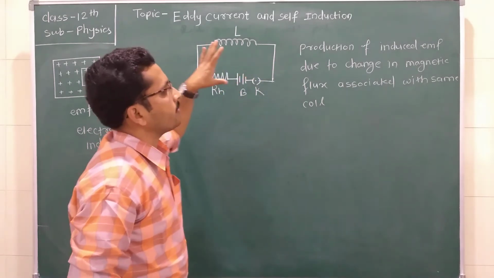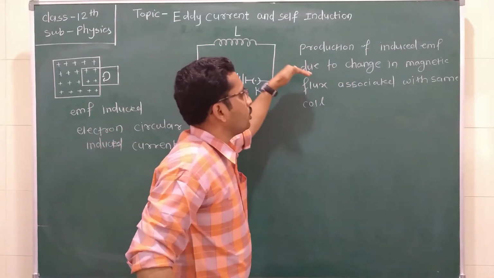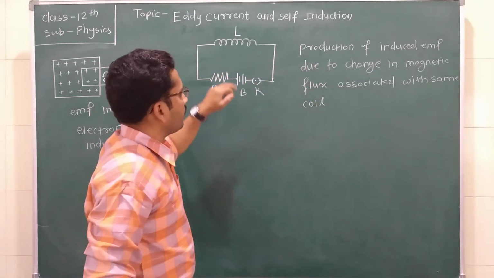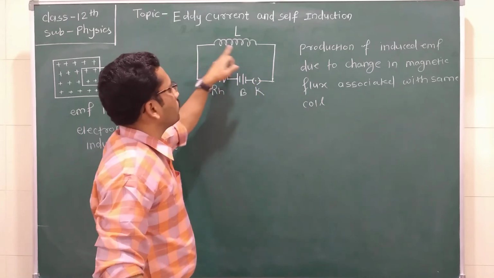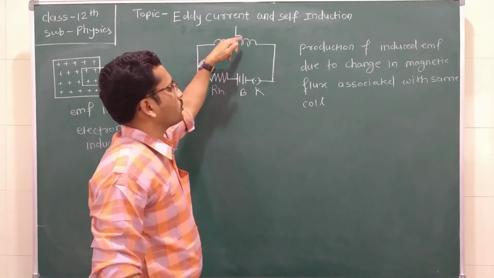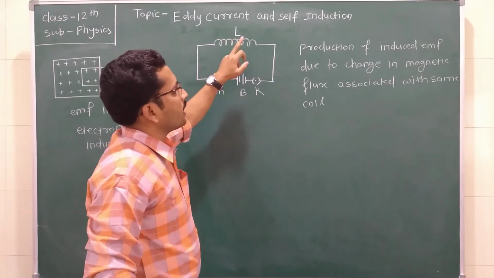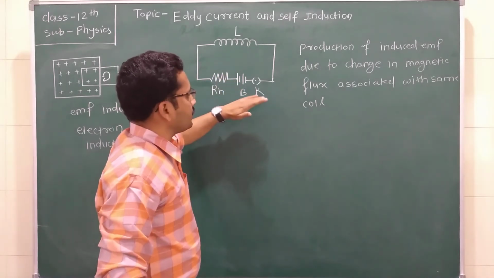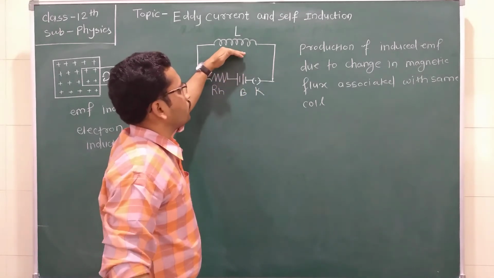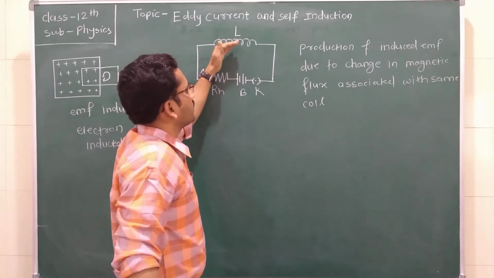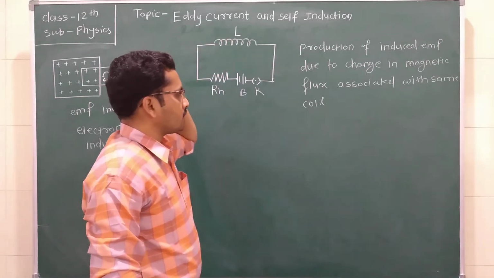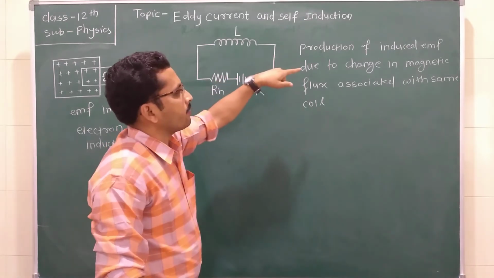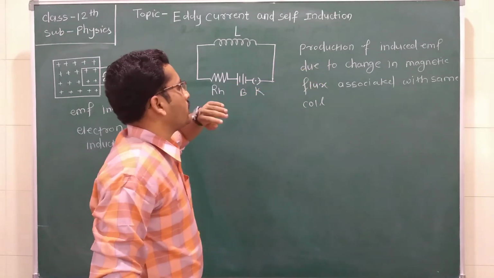What is self-induction? It is the production of induced EMF due to change in the magnetic flux associated with the same coil. What happens when this key is closed? Current passes through the coil, due to which some magnetic flux is associated with the coil, and due to which an EMF is induced in the circuit. Then when this current changes, the magnetic flux also changes, and due to this change in magnetic flux, the induced EMF also changes. So whenever there is a change in the current, there is a change in the magnetic flux, and due to which there is a change in the induced EMF.